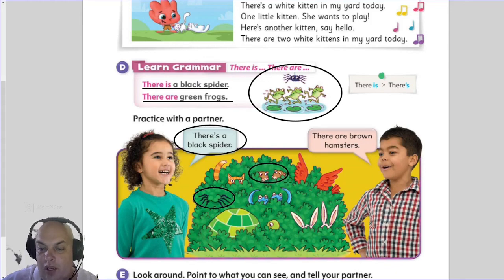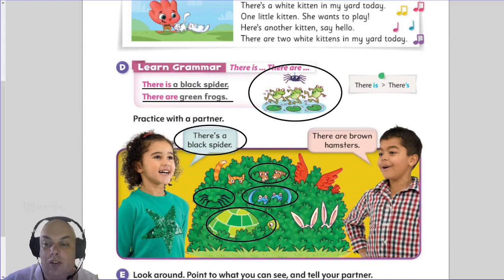Yes, over here are two brown hamsters. Now what else can we say about this picture? We can say there is a green tortoise, because there is only one green tortoise. Or there are two blue lizards. Yes, there are blue lizards.